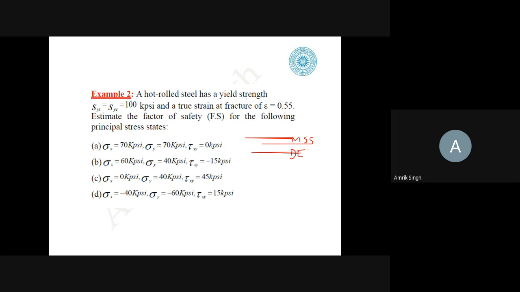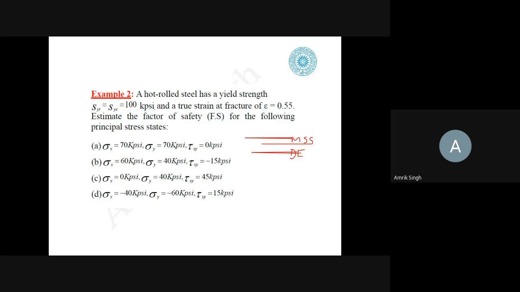The simple statement of this numerical is that a hot rolled steel has a yield strength, in tension and compression the same, of 100 kpsi.